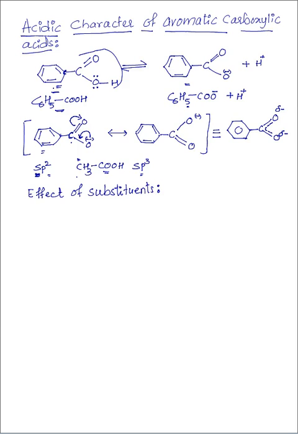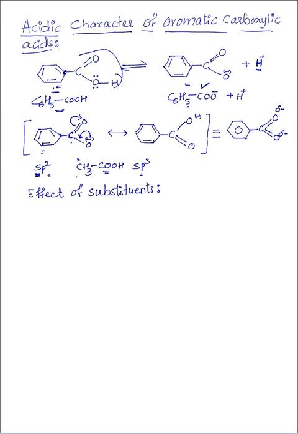Substituents which help in the easy release of H plus from the carboxyl group and stabilize the carboxylate ion will increase the acidity of carboxylic acid. Substituents present on the benzene ring which destabilize the carboxylate ion and make the release of H plus difficult will decrease the acidity of carboxylic acids.